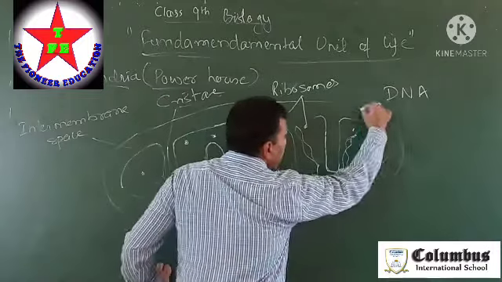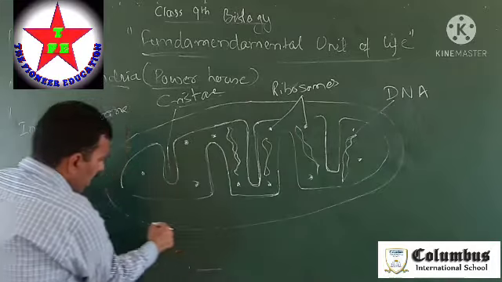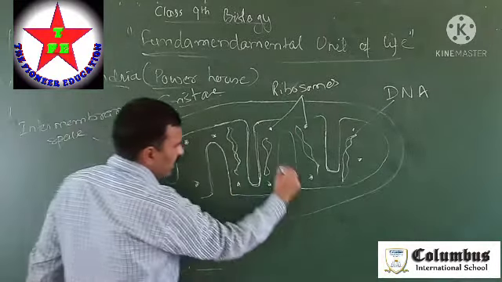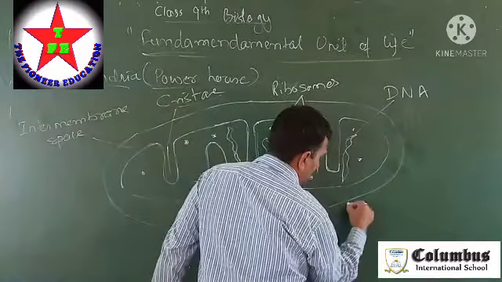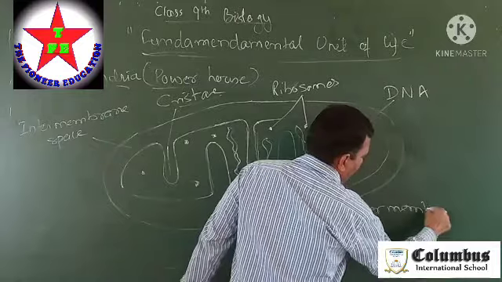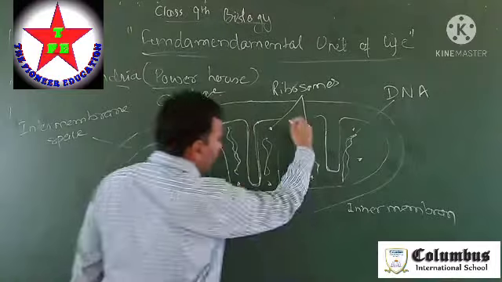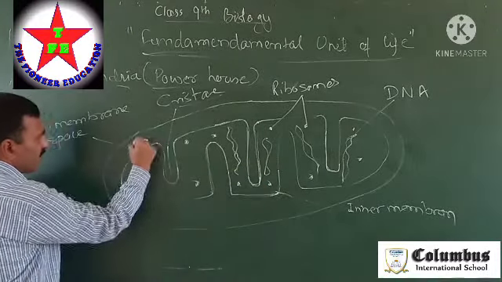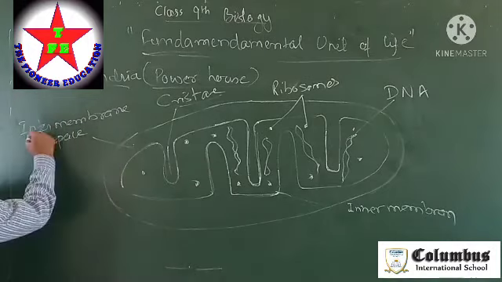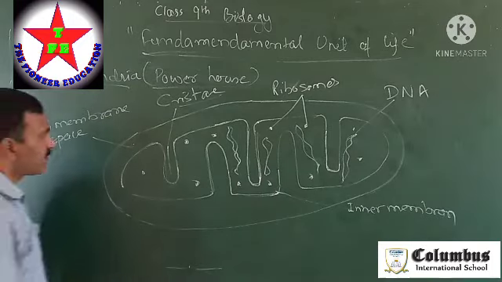Now these are the outer membrane. Got it? These are the outer membrane, and these are the inner membrane, which has the inward folds. Now, the space between the outer membrane and the inner membrane is called the intermembrane space.